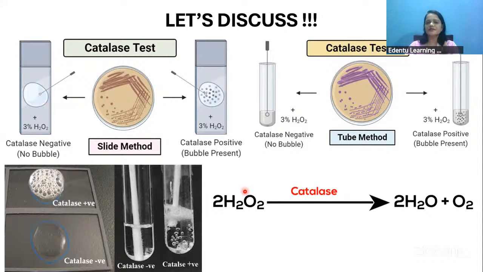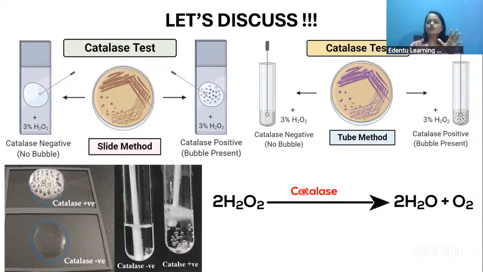Why are these bubbles produced? Because hydrogen peroxide, in the presence of catalase, will release water and oxygen. This oxygen is what you are seeing as bubbles or effervescence in this test. So if the catalase is present, then this oxygen will be released and you'll be able to see effervescence like this.